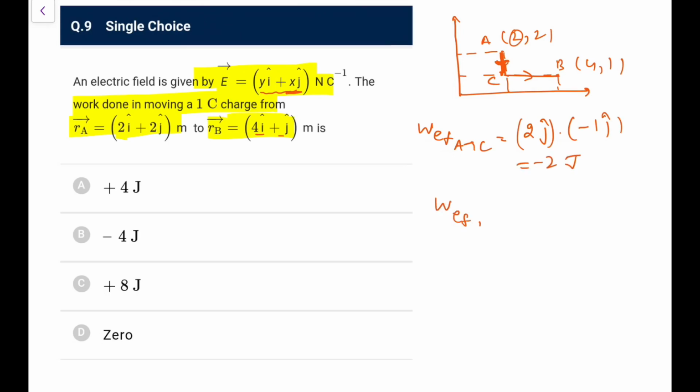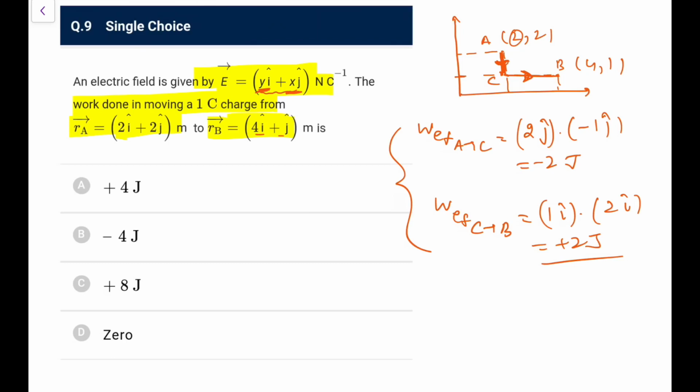Now the work done by electric field from C to B. If I go from C to B, the displacement is along x, so the y component won't do work, only the x component will, and this y is constant, this is 1. So force is 1 into i cap, and I am going in i cap, and the displacement is 2 i cap, so work done is going to be plus 2 joule.